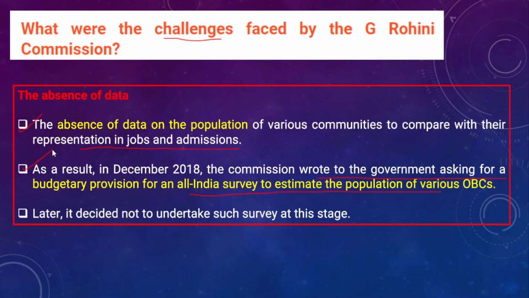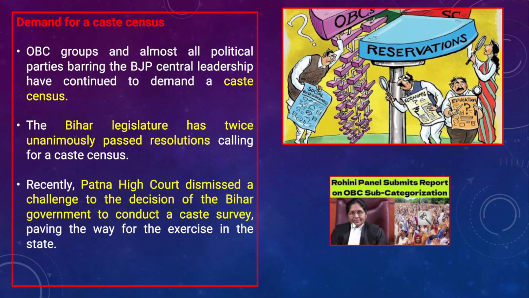However, it was decided not to undertake such a survey at this stage.